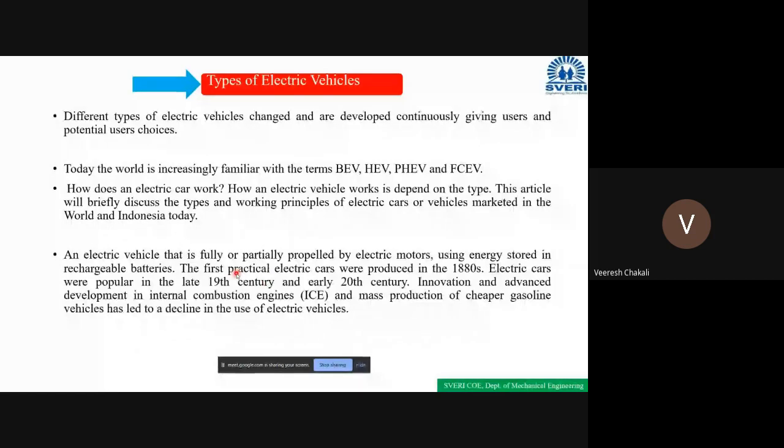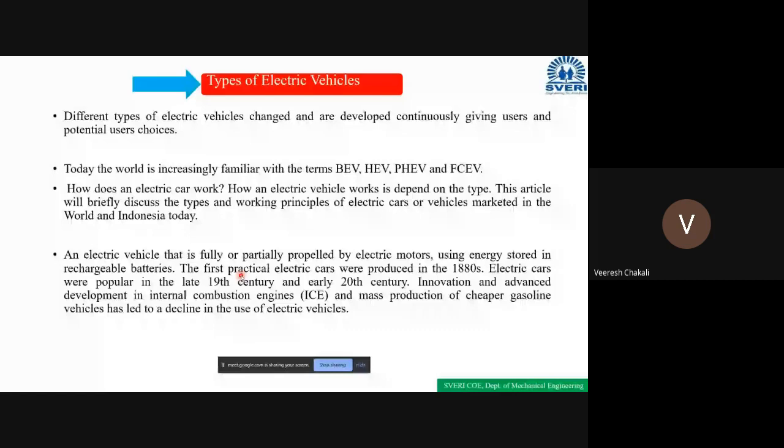The vehicle may run totally on the electric motor. Or maybe the vehicle runs depending on the motor as well as the IC engine. Sometimes the electric motor is propelling the vehicle, and at other times the IC engines are propelling, driving the vehicle.